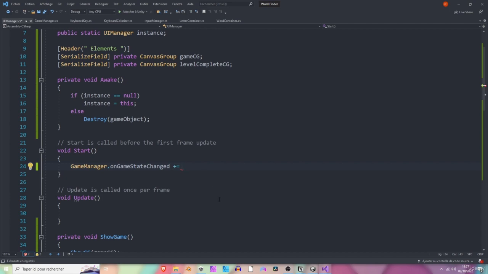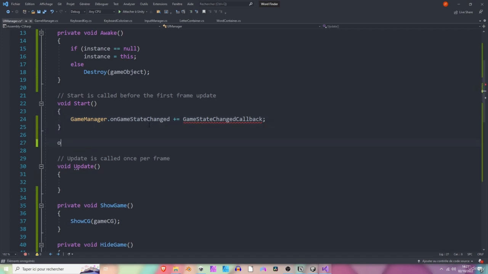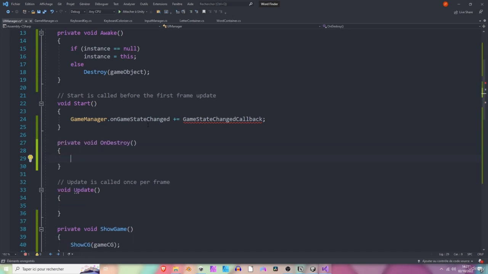So let's say GameState changed callback. Perfect. By the way, when subscribing to an event, and we are going to do that for the other scripts too, you need to unsubscribe from it like at onDestroy or at some point in your game. Because if you reload the scene, you are going to get an error. So let's do that right away. We are going to add the onDestroy method.